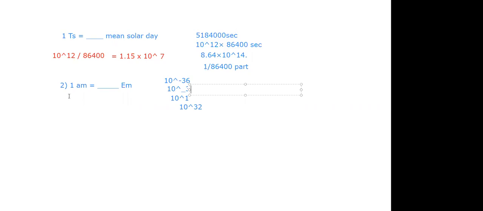So 1 attometer is equal to 10 raised to the power minus 18 meter. Okay, then? And 1 hexameter is equal to 10 raised to the power 18. Okay, so it will be minus 18 and minus 18. That should be equal to 10 to the power minus 36. Yes, you're correct. Thank you. So 10 to the power 32 is not right.